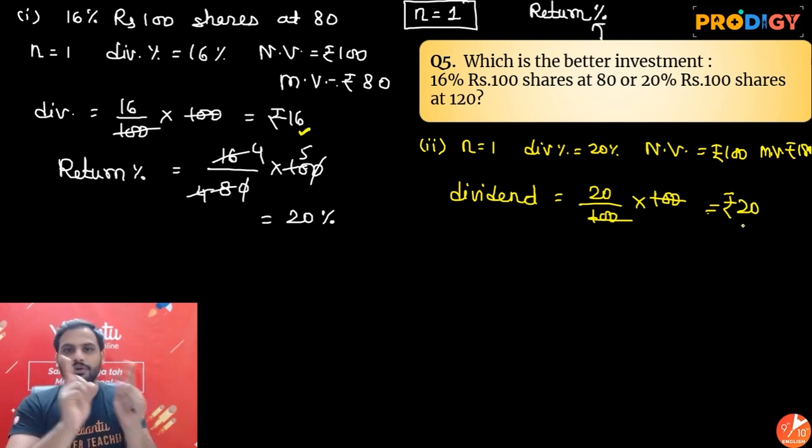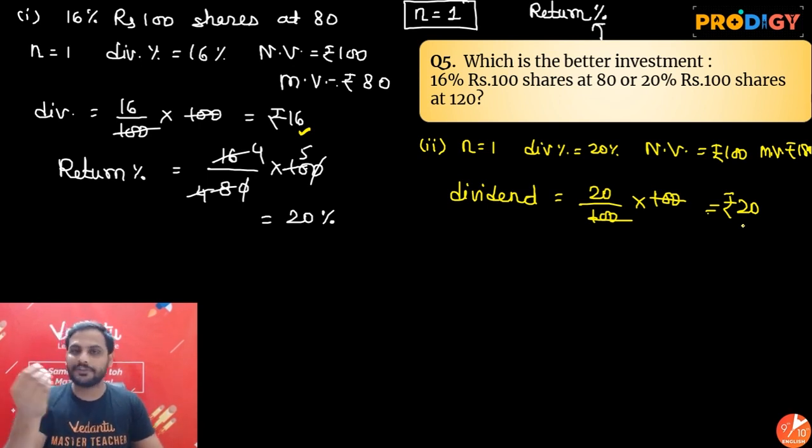But we don't look at the dividend. We look at the return percentage: compared to my money invested, how much money I am getting. If I have to invest more money, then I should get more return, then it is fine. So we always look at return percentage.